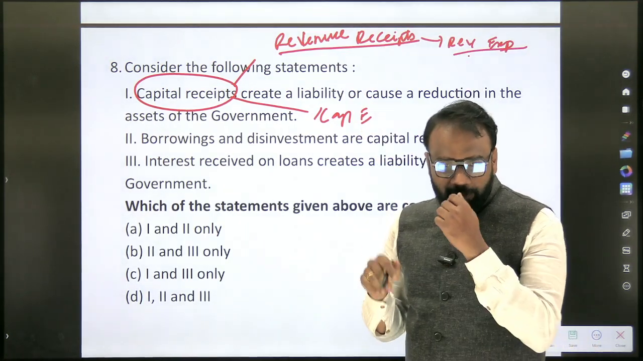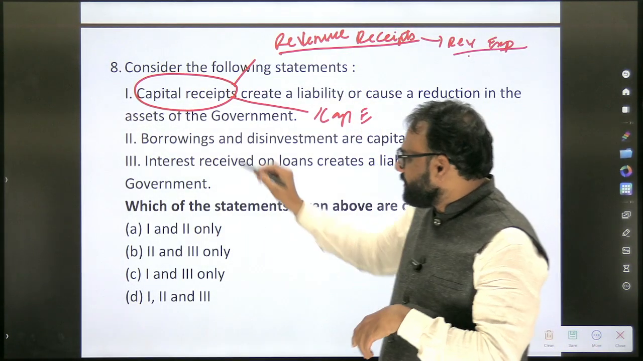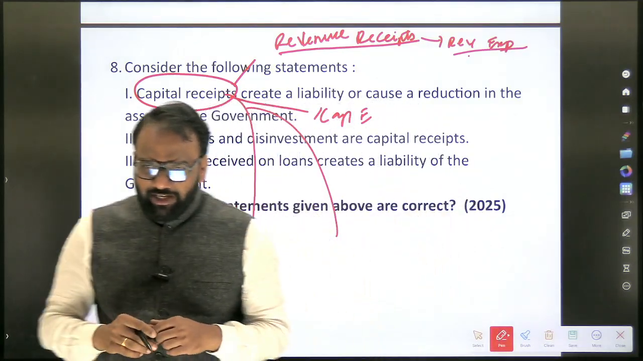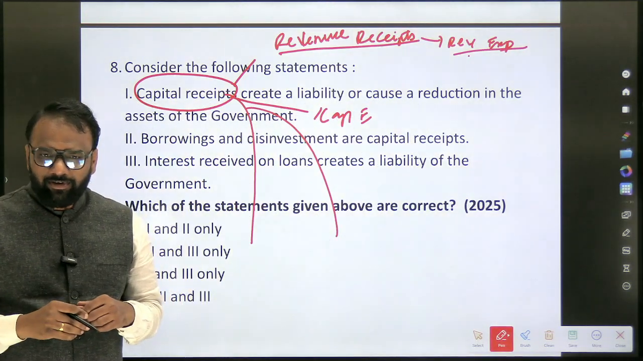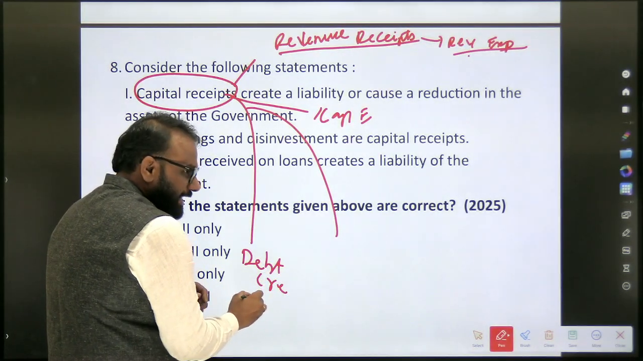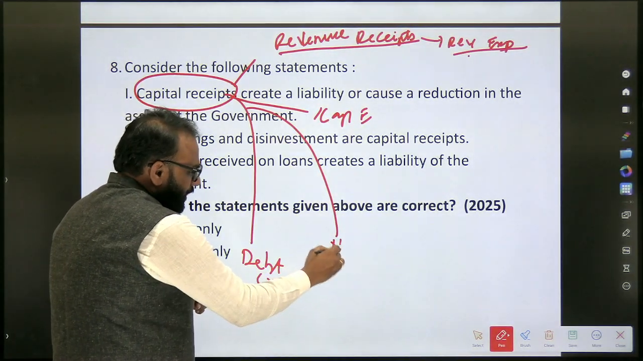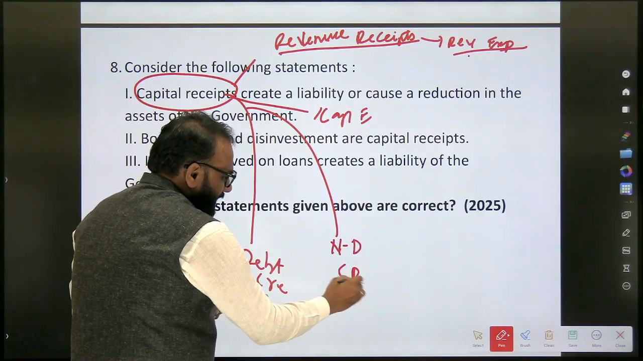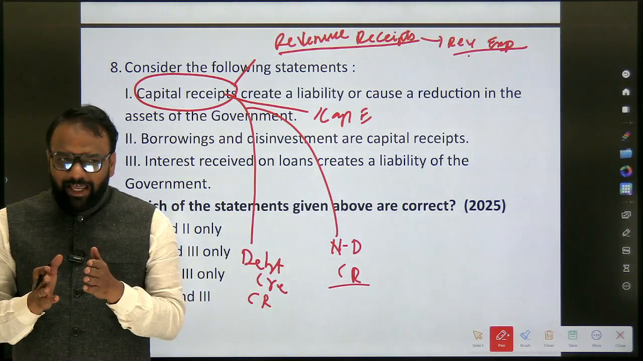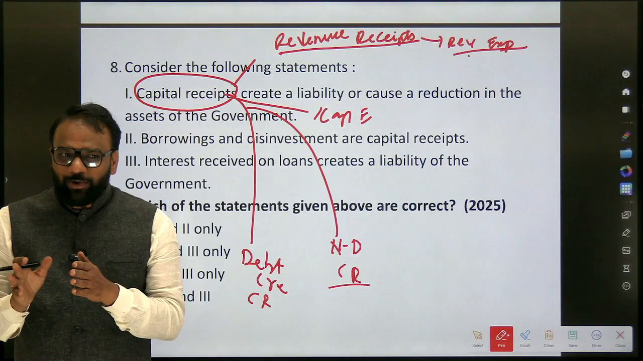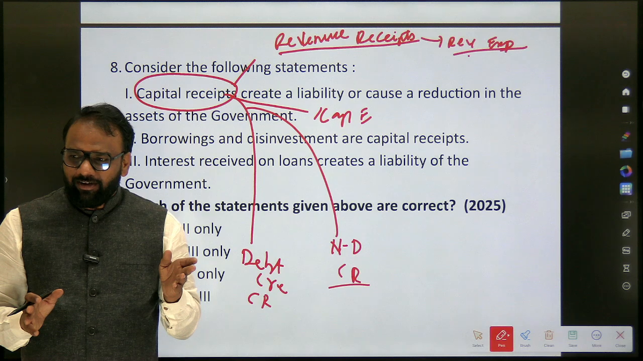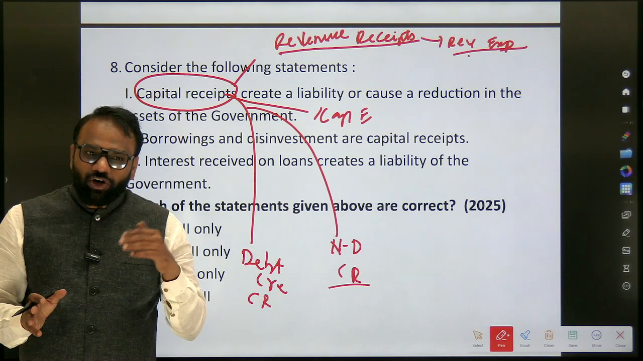But when it comes to capital receipt, we have classified it into two types, if you can recall. Which are they? Debt creating capital receipt and non-debt creating capital receipt. In case of revenue receipt, have we classified it like debt creating, non-debt creating? No. In case of revenue receipts, we have classified it into what? Tax based or non-tax based.